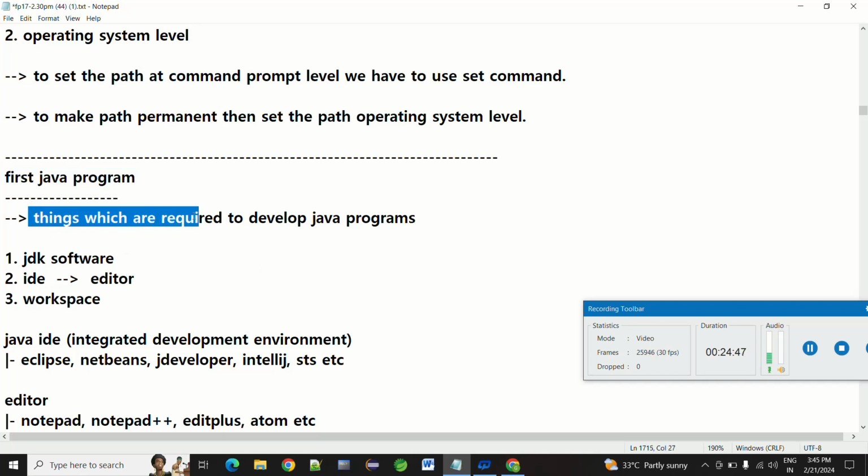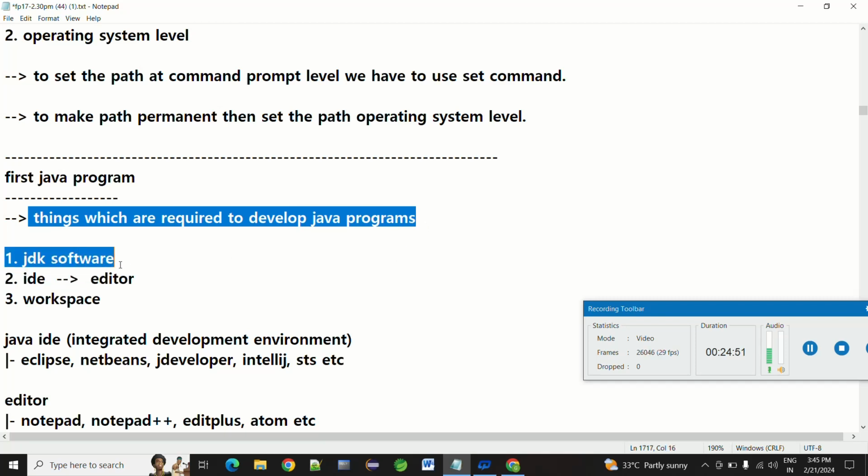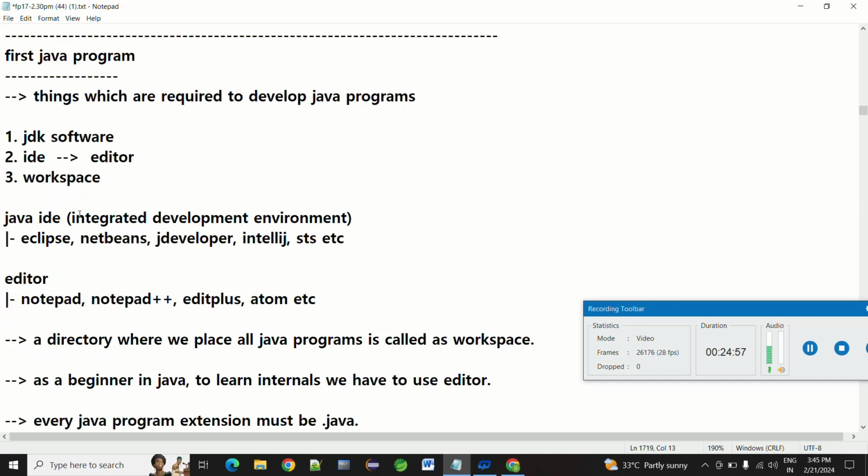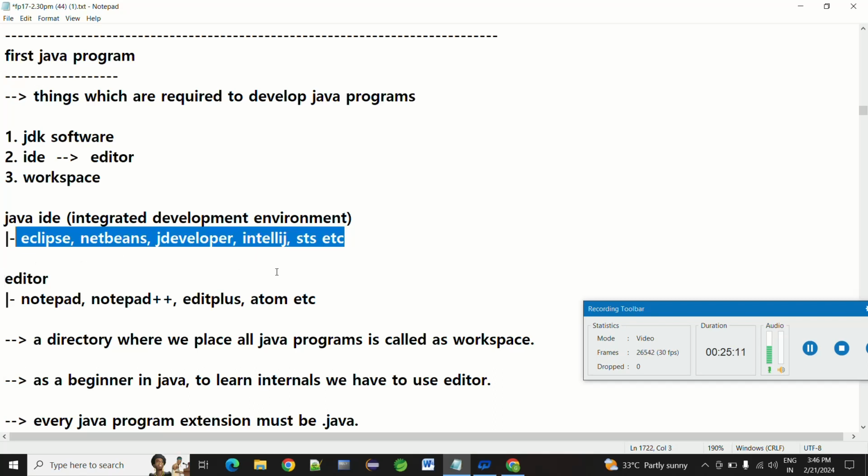Things required to develop a Java program: JDK software, an IDE, editor, and workspace. IDE is the full form, Integrated Development Environment, which an interviewer may ask you. Eclipse, NetBeans, JDeveloper, IntelliJ, there are a lot of IDEs. Use whichever you are comfortable with, but currently I'm using Eclipse.